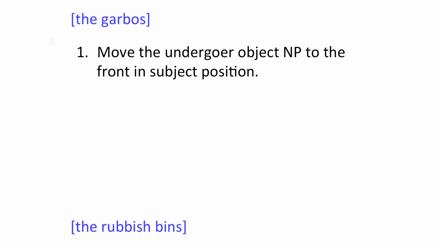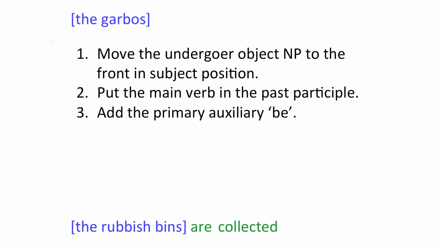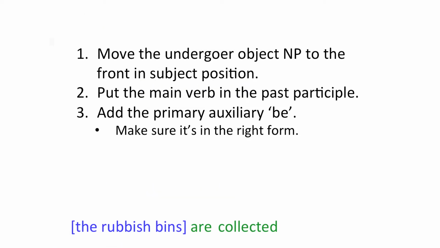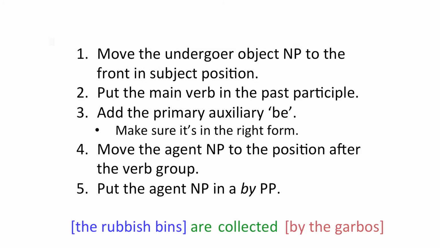We put the main verb in the past participle form. Step 3. We then add the primary auxiliary be, making sure to use the right form. Remember the tense is marked on the first auxiliary. In our example, collect is present tense, so the auxiliary needs to be present tense. Step 4. We move the agent noun phrase to the position after the verb group and put it in a prepositional phrase with the preposition by. And we're done.